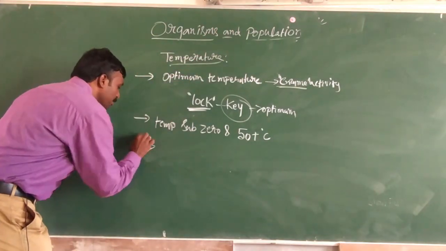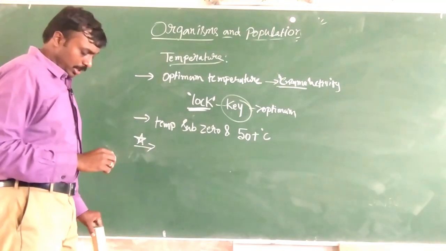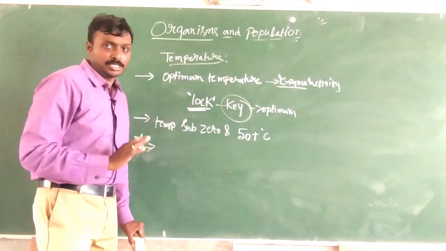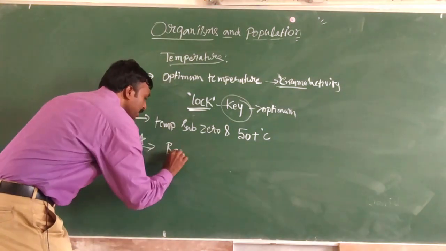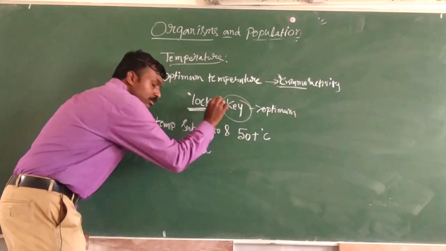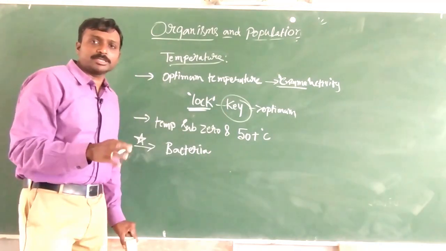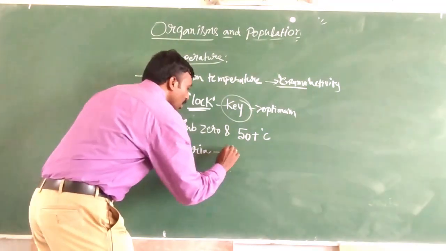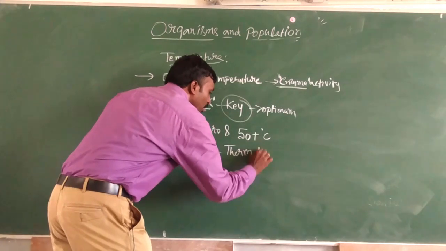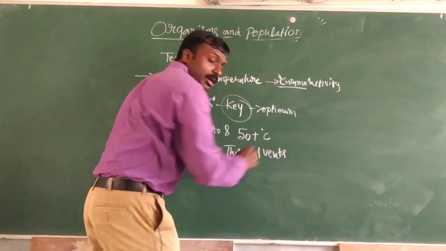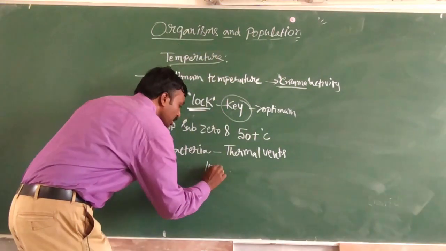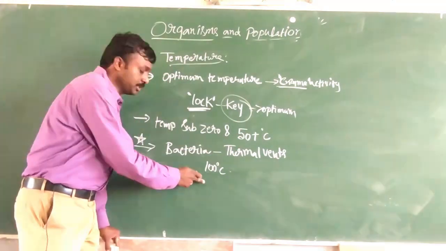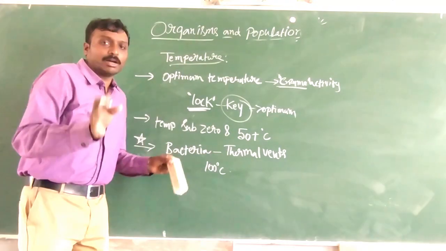Here is an important point to remember. In extreme temperature conditions also, some bacteria can live very comfortably. If we talk about thermal vents or hot springs where the temperature is around 100 degrees Celsius, even in such extreme hot conditions, bacteria live very comfortably.